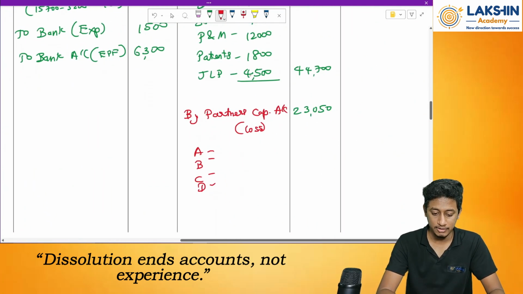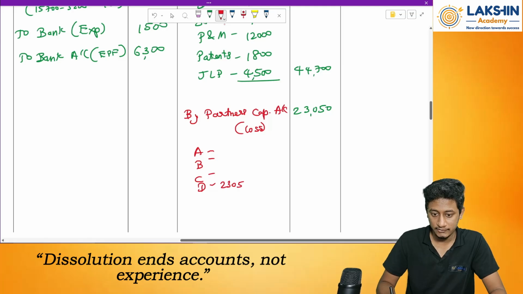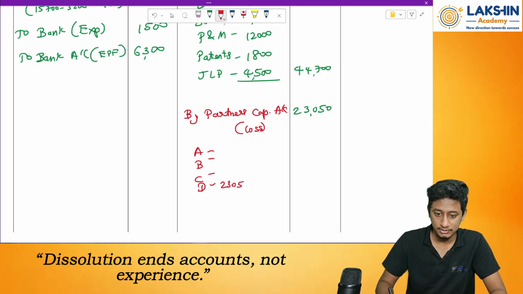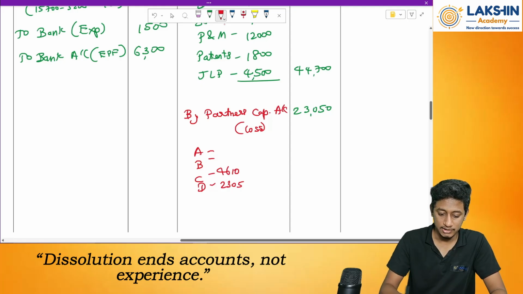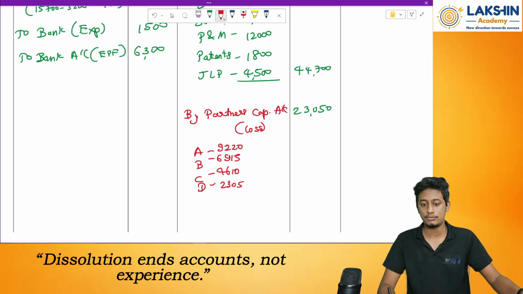23,050 divided by 10 equals 2,305. 2,305 into 2 equals 4,610, into 3 equals 6,915, into 4 equals 9,220. So 4 is 9,220, 3 is 6,915, 2 is 4,610, 1 is 2,305.